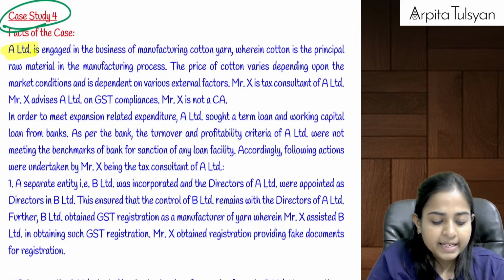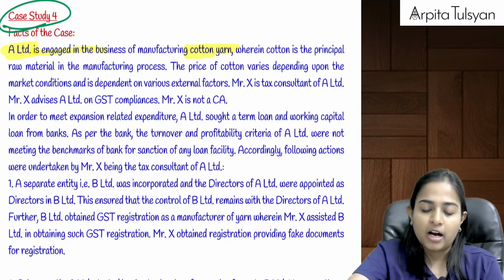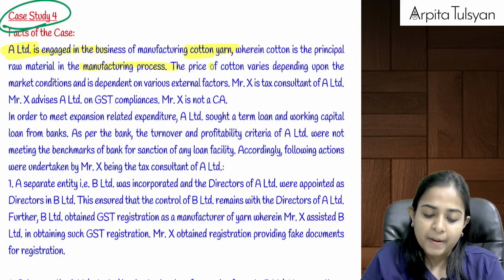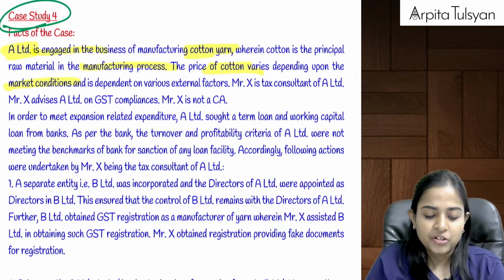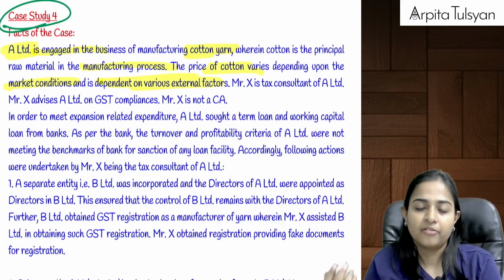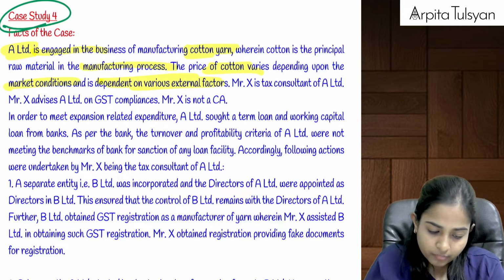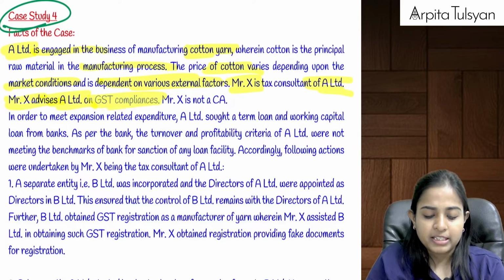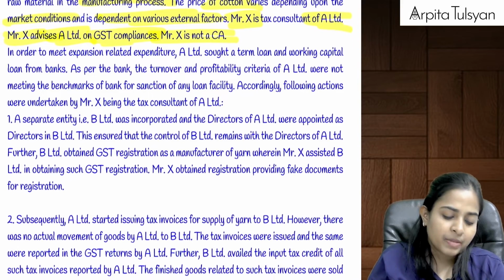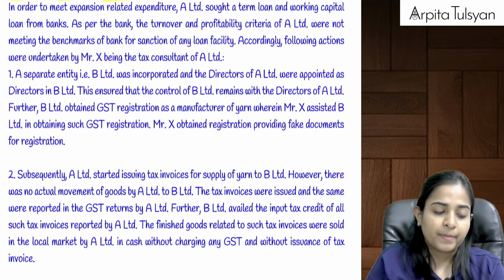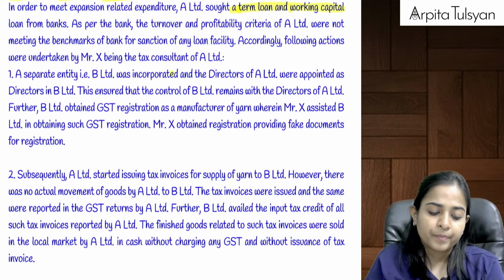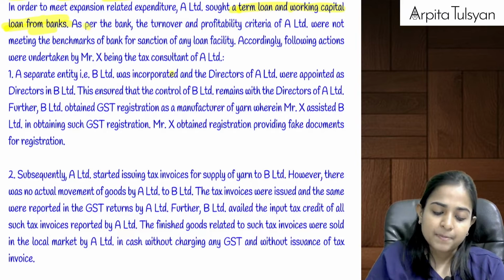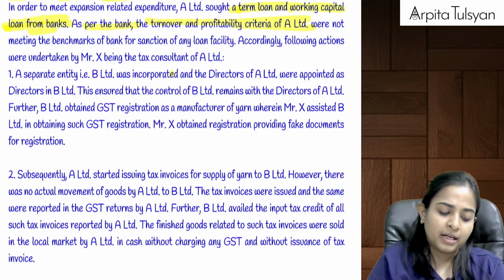A Limited is engaged in the business of manufacturing cotton yarn, wherein cotton is the principal raw material in the manufacturing process. The price of cotton varies depending upon market condition and is dependent on various external factors. Mr. X is a tax consultant. Mr. X advises A Limited on GST compliances and he is not a CA. In order to meet the expansion related expenditure, A Limited sought a term loan and working capital loan from the bank. As per the bank, the turnover and profitability of A Limited were not meeting the benchmark.